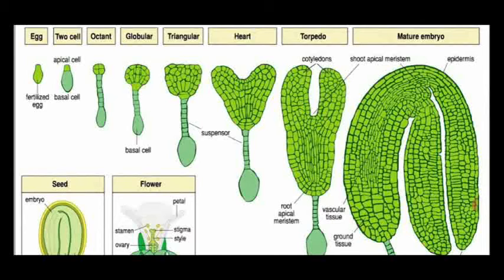That is the suspensor. This suspensor is produced from the basal cell. The basal cell already underwent a vertical division to form 4 cells, then again it undergoes another division and forms 8 cells. So this 8-celled suspensor is formed, and the embryo shape looks triangular.